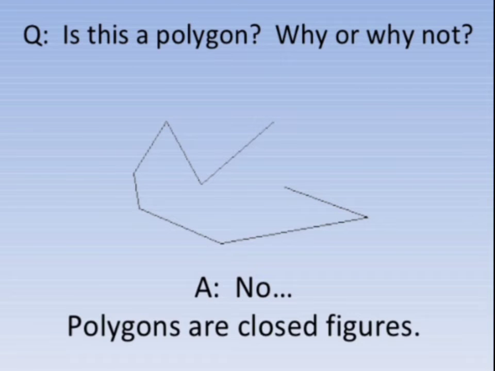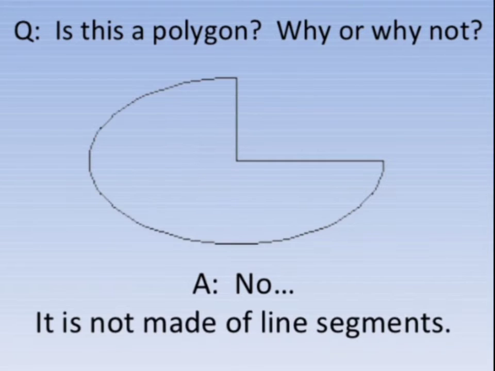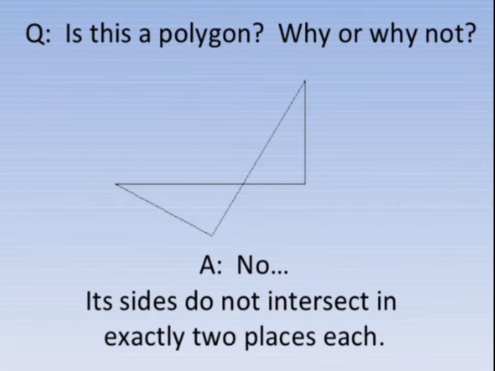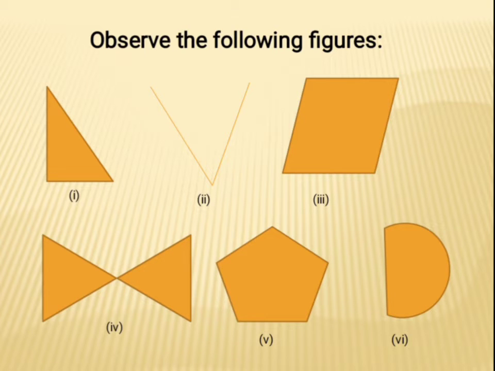Is this a polygon? Why or why not? No. Polygons are called closed figures. Is this a polygon? Why or why not? No. It is not made up of line segments. Is this a polygon? Why or why not? No. It is not a polygon because its sides do not intersect in exactly two places each.